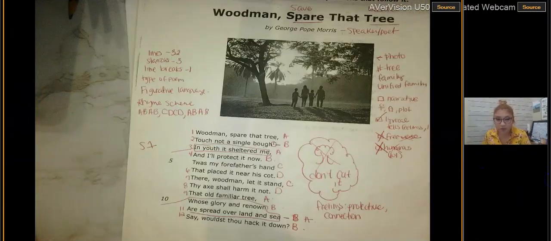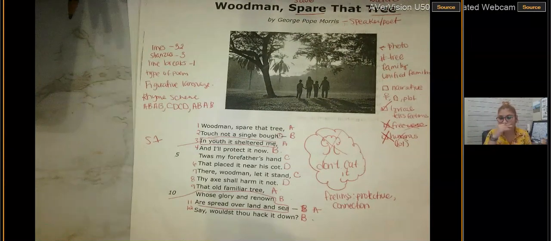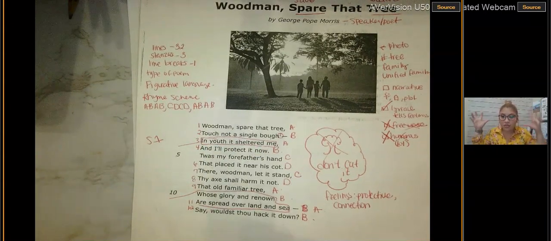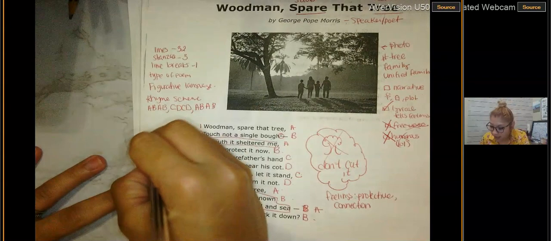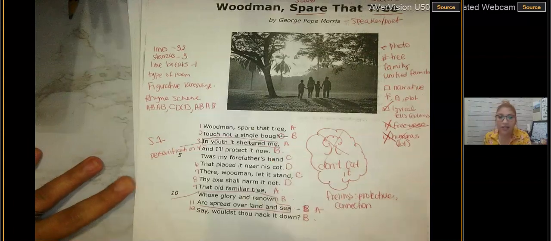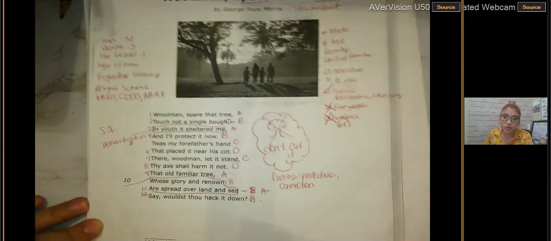All right, so if we go to stanza 1, I want to go over some lines. So if you go to line 3, it says, in youth it sheltered me. So boys and girls, it's saying that the tree sheltered him and protected him. But can a tree literally do that? Can a tree literally protect you? No. So that's a type of figurative language. Now, what type of figurative language? Remember when I say Tovu says hi? Tovu can't talk. He's a cat. So what type of figurative language is this? It is personification. So if you had already labeled this, good job. If you haven't, please do so now.